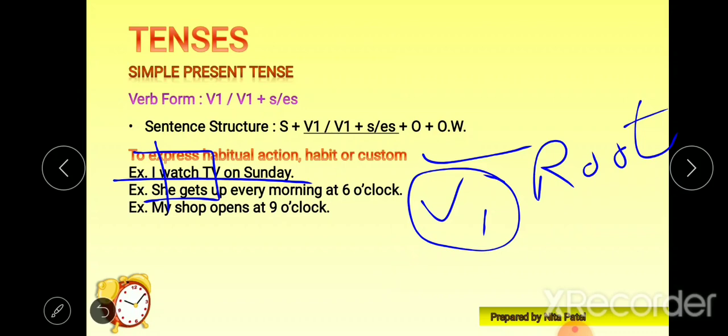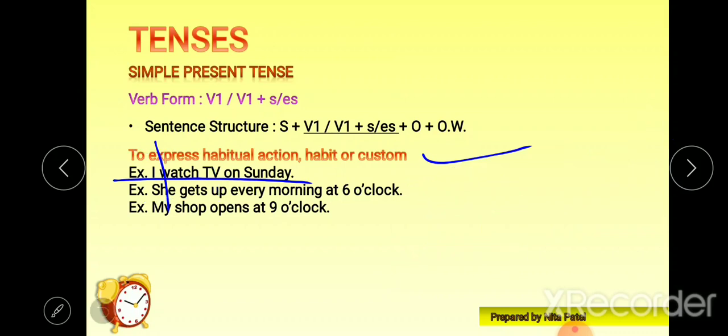Now let's see another example. She gets up every morning at 6 o'clock. Now look at this word, gets up. Why is S written here? Because our subject is third person singular, that is she. Okay, that's the reason.